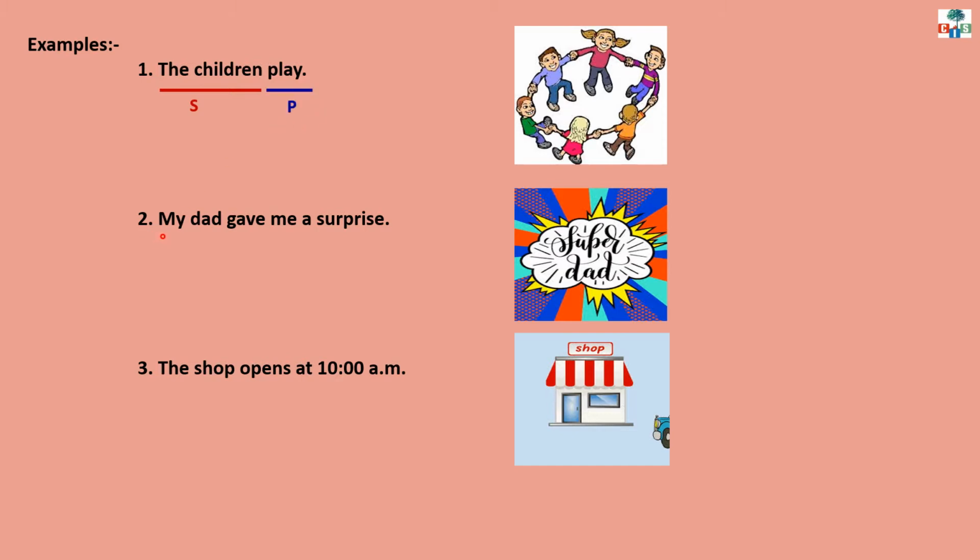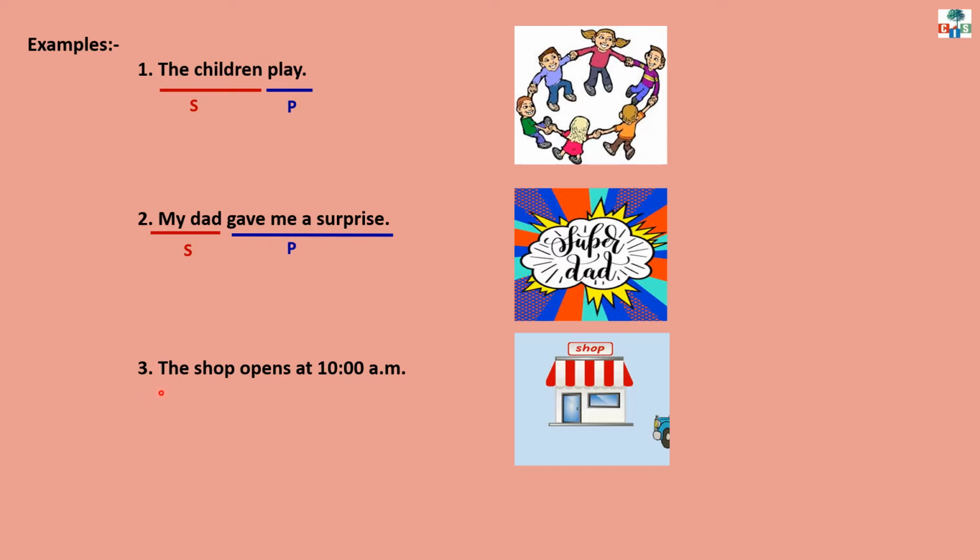Example number 2. My dad gave me a surprise. Children, in this sentence, about whom I am talking? About my dad. So, my dad will be the subject and the remaining part of the sentence, gave me a surprise. What did my dad give? It tells what the subject has done or what the subject is doing. So, the remaining part will be the predicate.